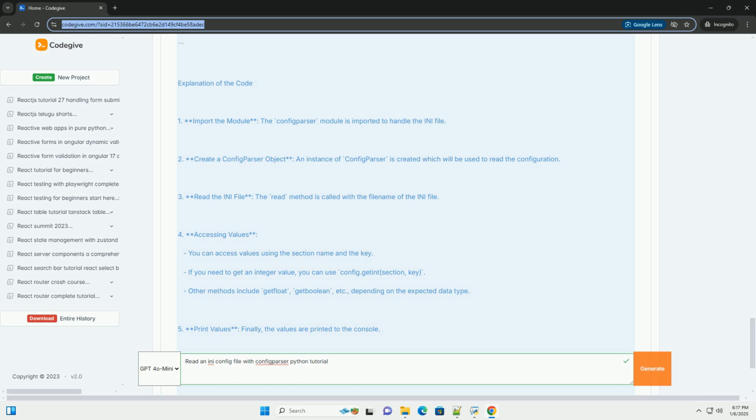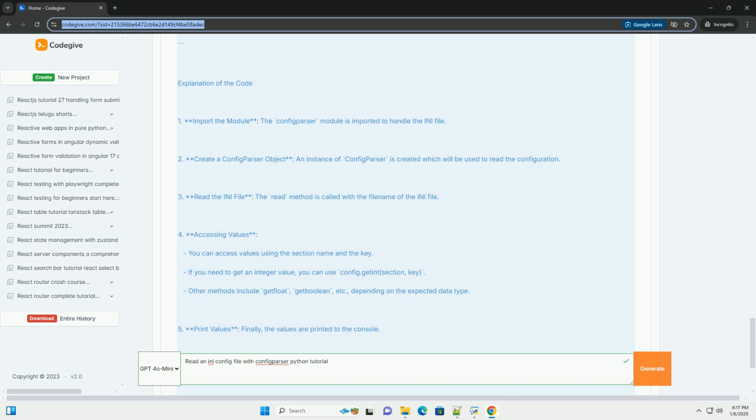4. Accessing values. You can access values using the section name and the key. If you need to get an integer value, you can use config.getInt, section, key. Other methods include getFloat, getBoolean, etc., depending on the expected data type. 5. Print values. Finally, the values are printed to the console.